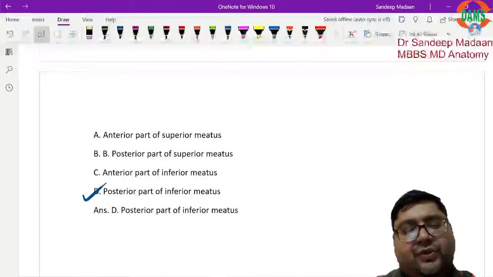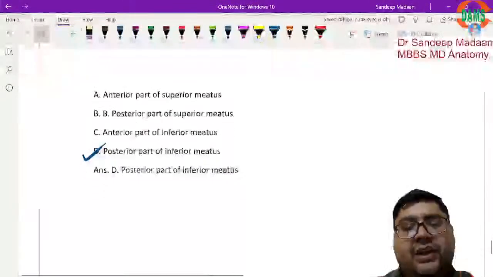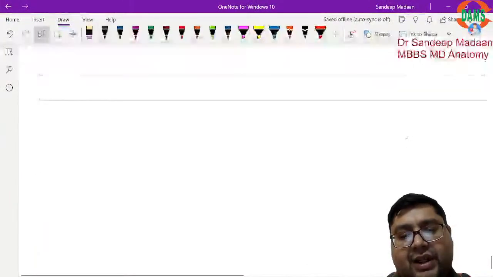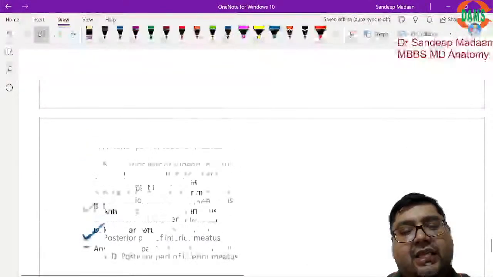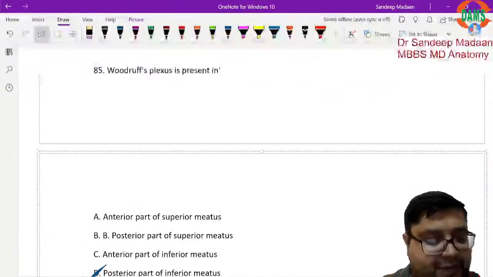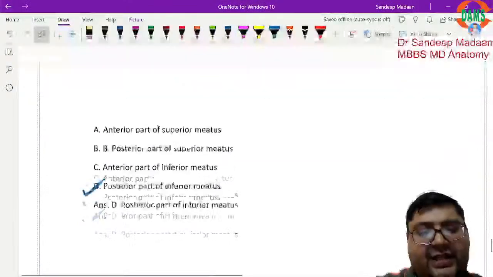It is responsible for posterior epistaxis and it is present in the posterior part of inferior meatus, right? So that is all, dear students. This is what I could recall from the previous year questions asked in the INICET exam. I hope everything was fine, dear students.